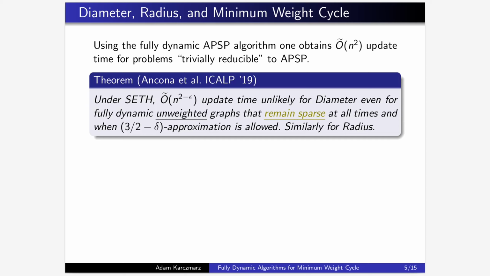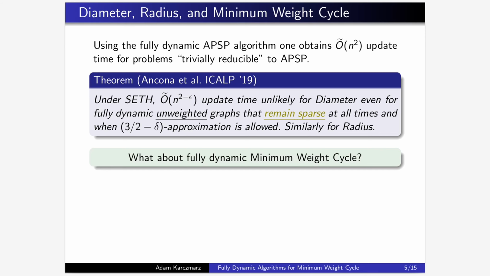Ancona et al. proved that under the strong exponential time hypothesis, the best you can do for dynamic diameter is to maintain APSP dynamically and explicitly. This is still true even if the graph remains sparse at all times and we allow approximation factor less than 3/2. They also showed a similar conditional lower bound for radius.